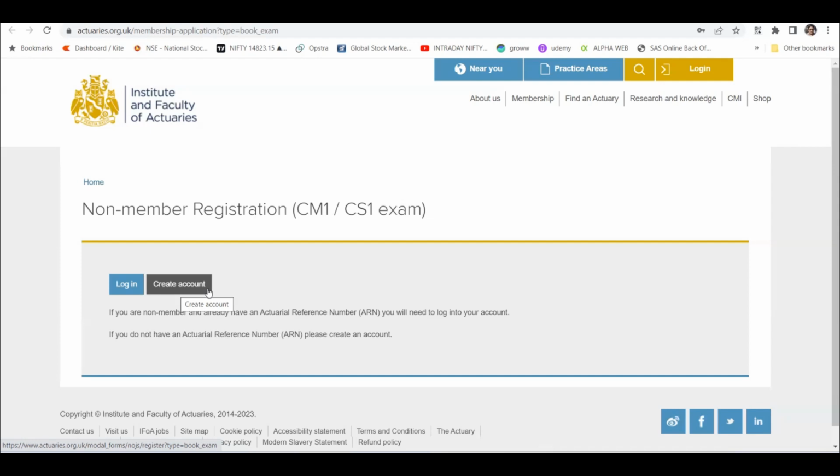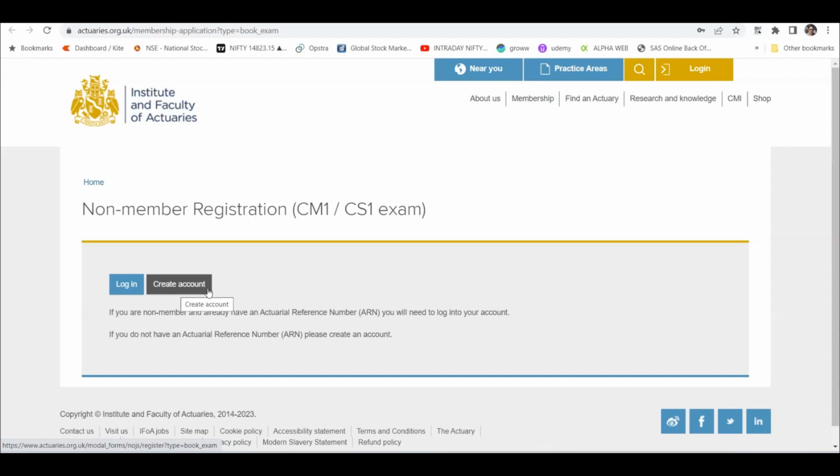Now for this, I have already shown you that diagram picture where you move from student to associate, then from associate to fellowship, right? So that is more clearer from this presentation, I believe. So I think that's it. That's how you enter into the Institute and Faculty of Actuaries through a non-member route, right? And I have preferred this method, and I will also suggest this method to you, right?